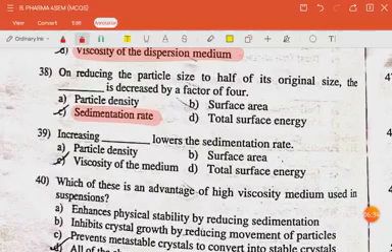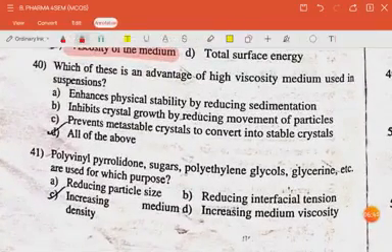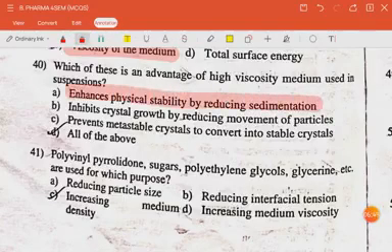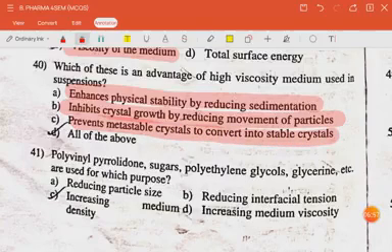The next question is increasing dash lowers the sedimentation rate. The answer is viscosity of the medium. The next question is which of these is an advantage of high viscosity medium used in suspension? It enhances physical stability by reducing sedimentation, inhibits crystal growth by reducing movement of the particles, prevents metastable crystals to convert into stable crystals. So the answer is all of the above.